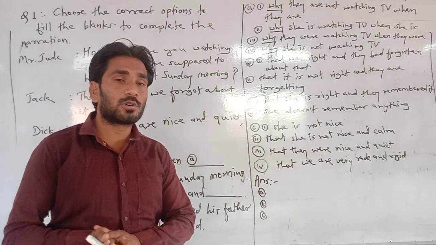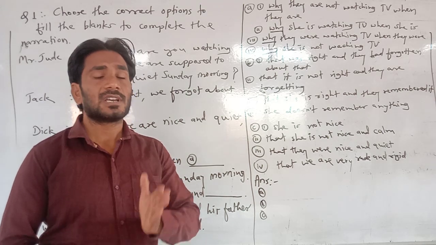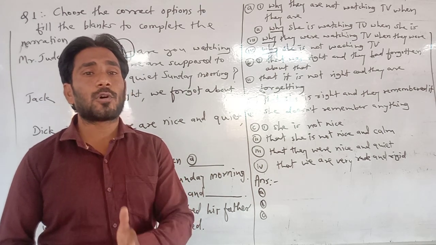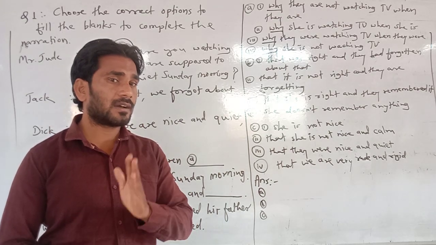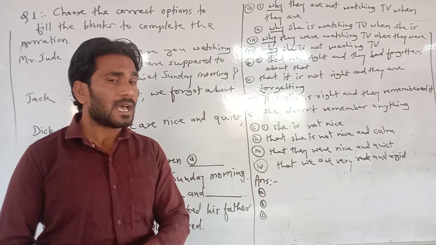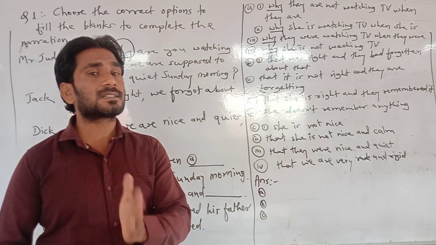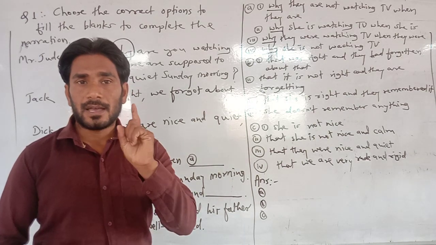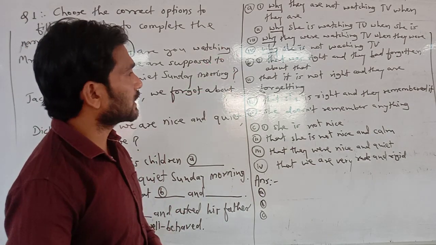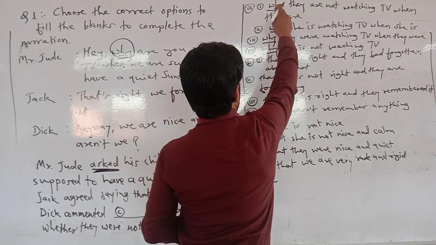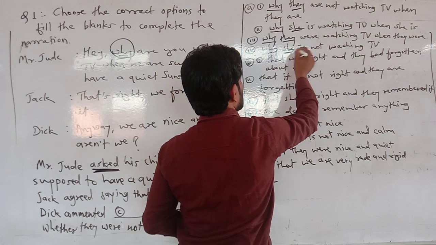After that, again I have told you that conjunctions in indirect speech are always followed by a subject. I have taught you, or it is given in the rule, that conjunctions must be followed by a subject. So just look whether there are subjects or not. WH word, WH word, WH word, WH word, and then they, see, they, she.